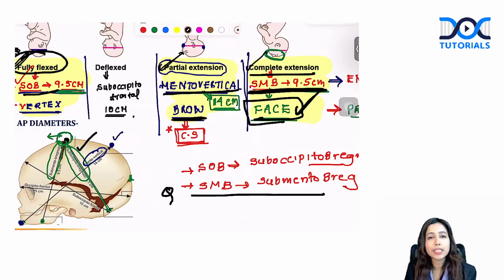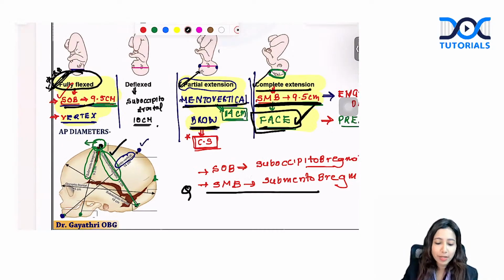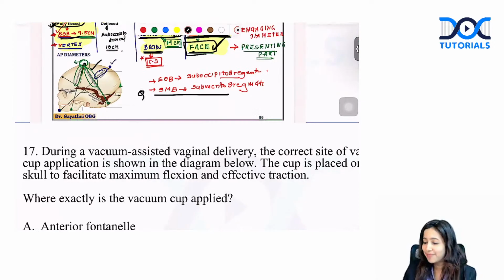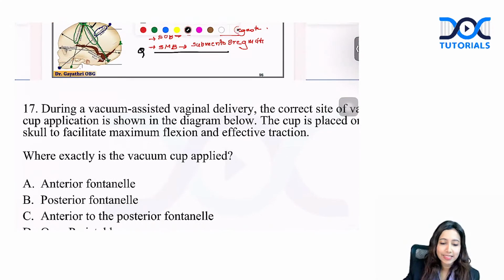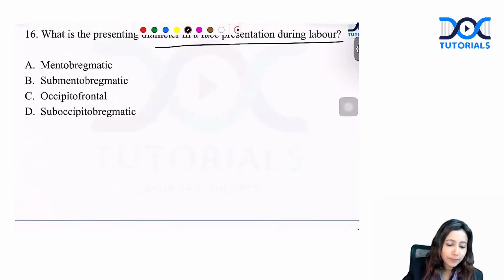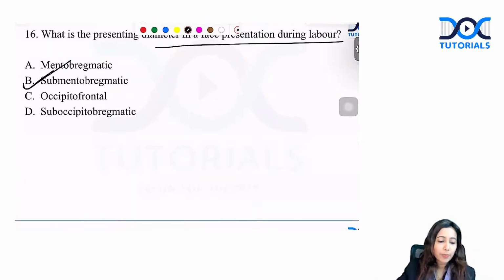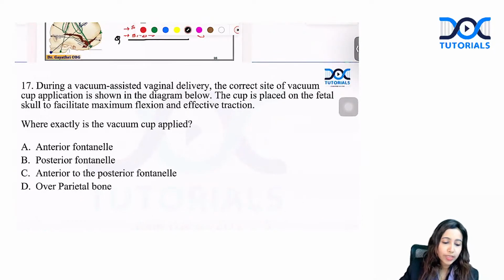The engaging diameter is broad. Your correct answer is submentobregmatic, SMB. Very good. Yes, that's the correct answer. Submentobregmatic. Answer is B. Let's move to the next question.